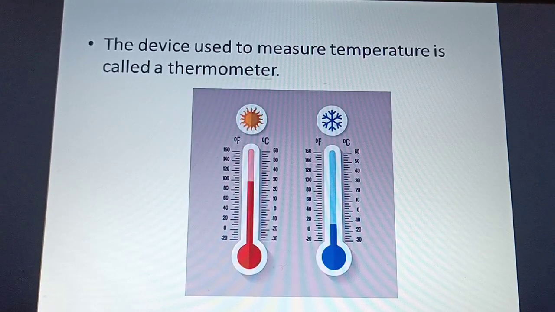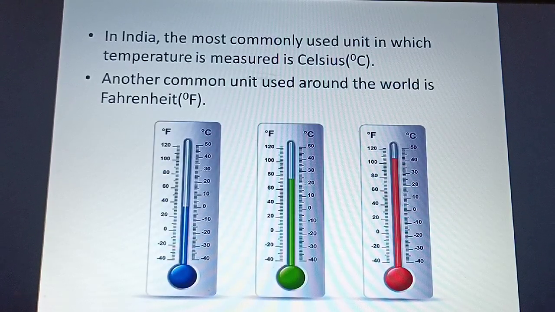So the device used to measure temperature is called a thermometer. You have maybe seen the thermometer, isn't it? Now in India, the most commonly used unit in which temperature is measured is Celsius, whereas in other countries around the world, they use Fahrenheit. In India, remember, temperature is measured in Celsius.